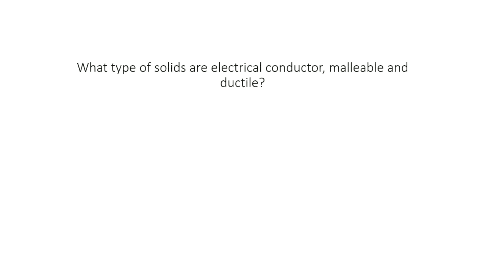Next, what type of solids are electrical conductors, malleable and ductile? When you see that it is malleable or ductile, this property is the metal. So this is the conductor, malleable and ductile. It is a metallic solid. Next,